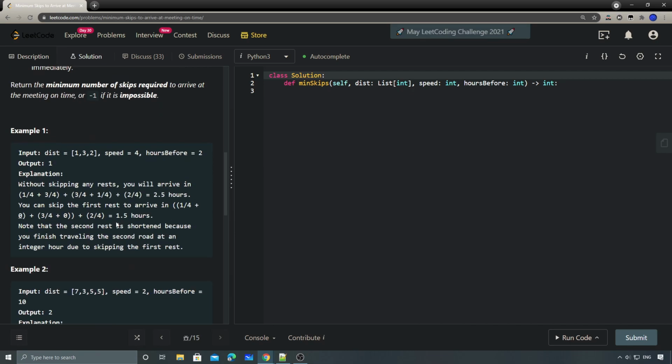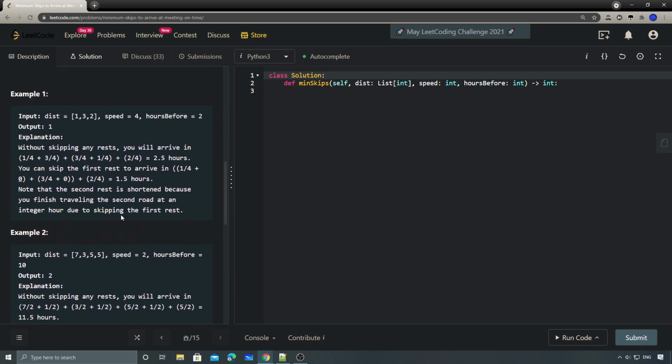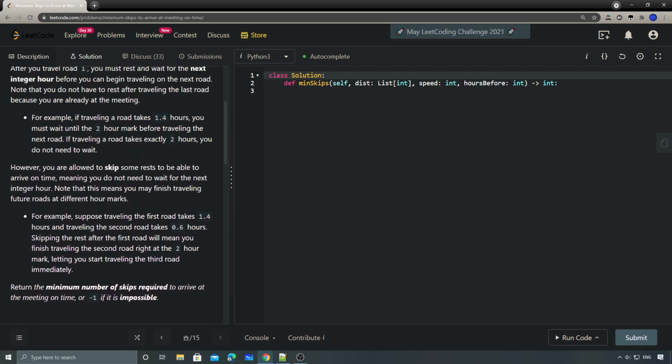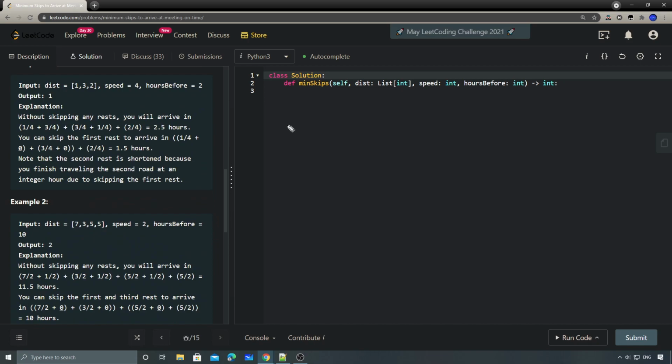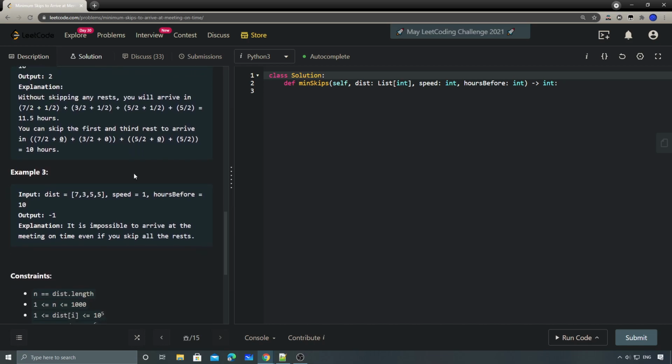Obviously, we have 3 things we have to consider. The first one is the index. We have I. So I means that we are at the ith road.